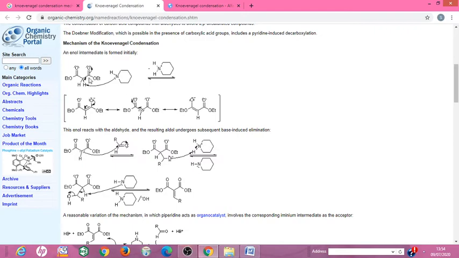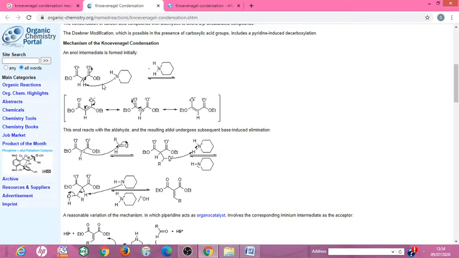The name of this compound is malonic ester, which has a CH2 group, and this CH2 group is known as the active methylene group. The active methylene group has two acidic protons, and the base, that is the catalyst, used in this reaction is piperidine. Piperidine has a nitrogen atom, and nitrogen contains a pair of electrons.